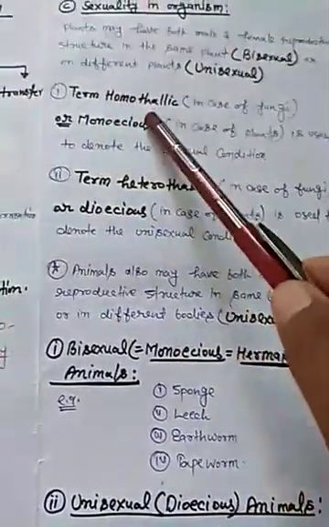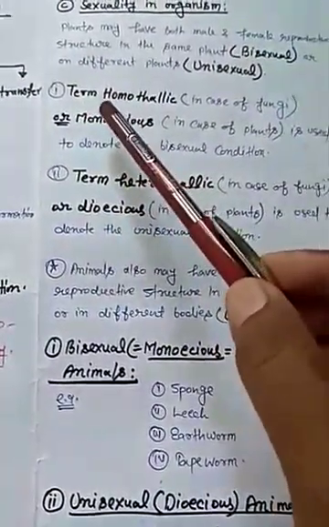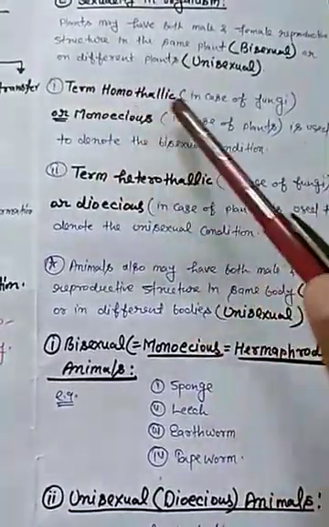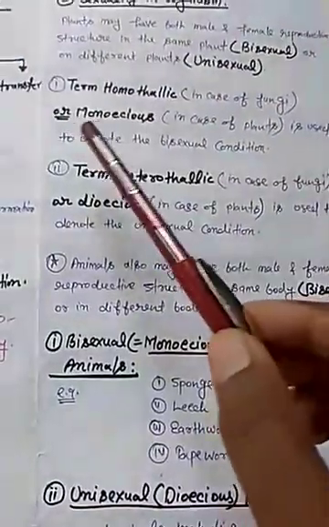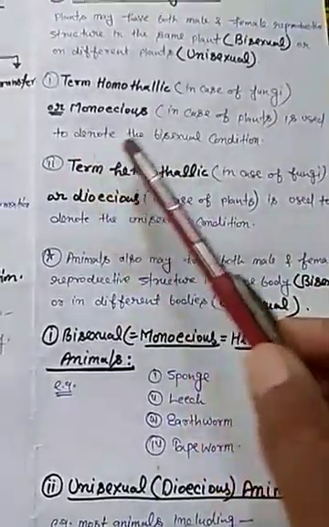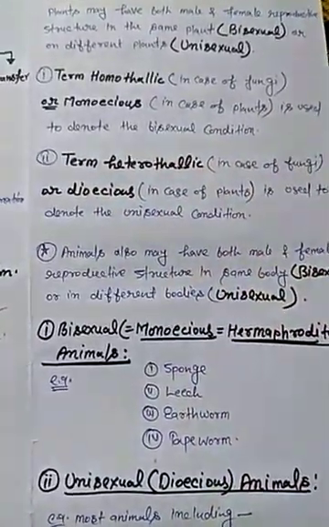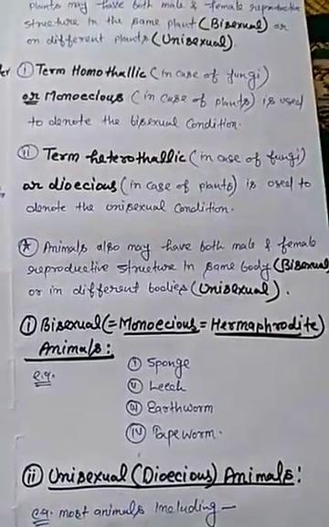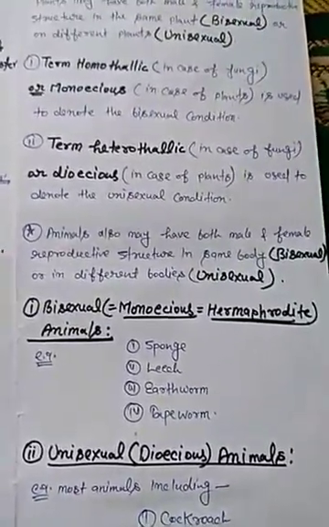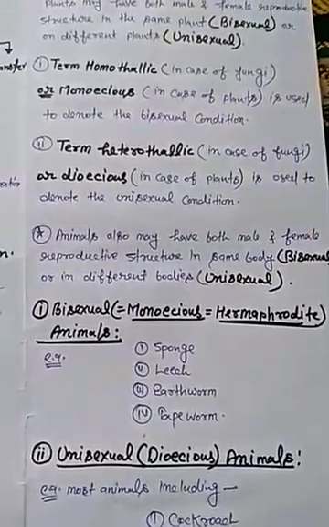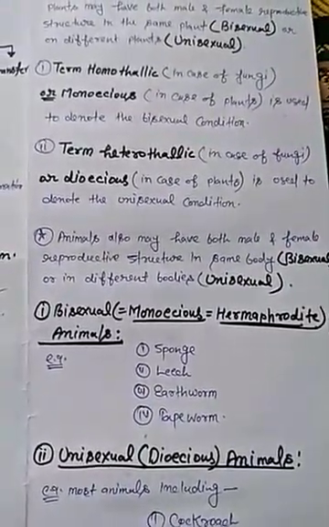The term homothallic. Students, very important point, listen very carefully. The term homothallic in the case of fungi, or monoecious in the case of plants, is used to denote the bisexual condition. In case of fungi, the term is homothallic. In case of plants, the term monoecious is used to denote the bisexual condition. If a plant is bisexual, we can say monoecious plant. If a fungus is bisexual, we can say homothallic fungus.